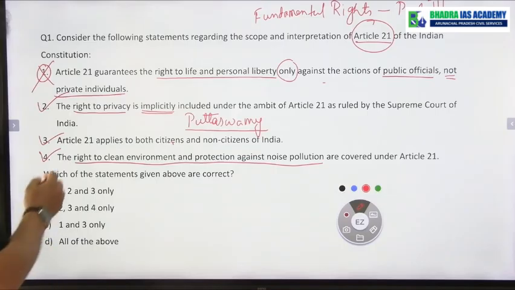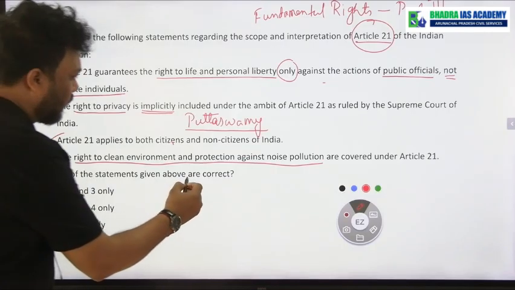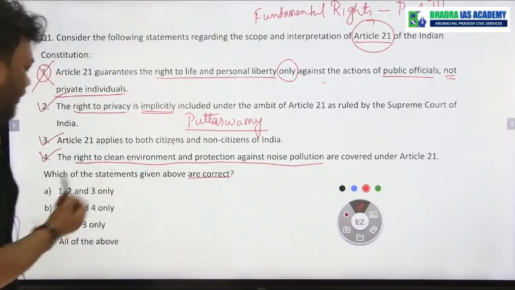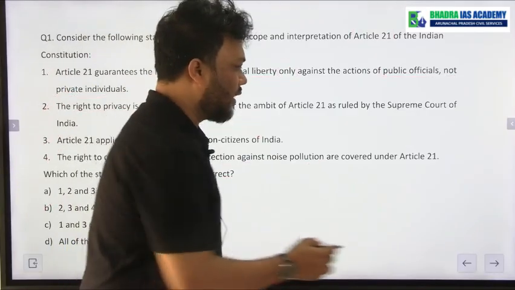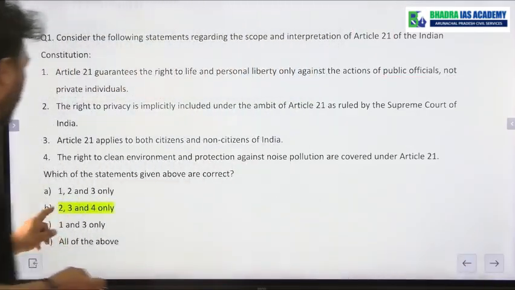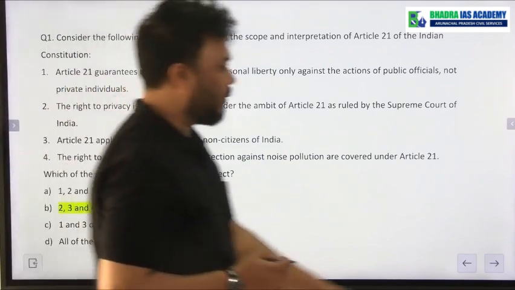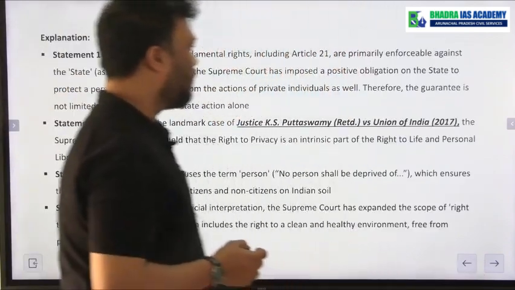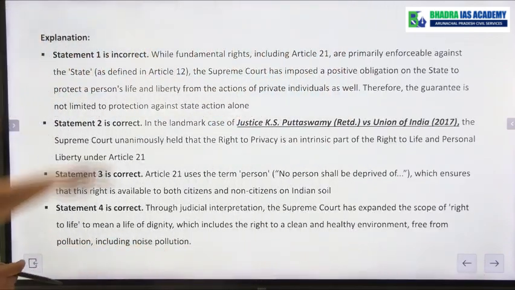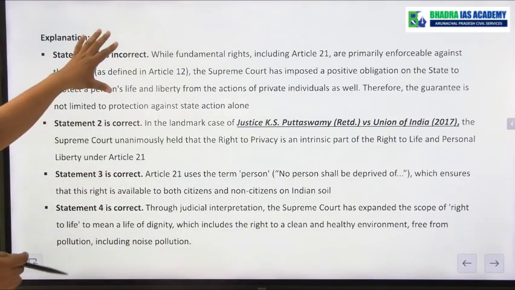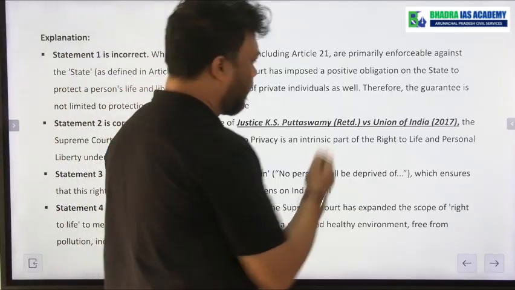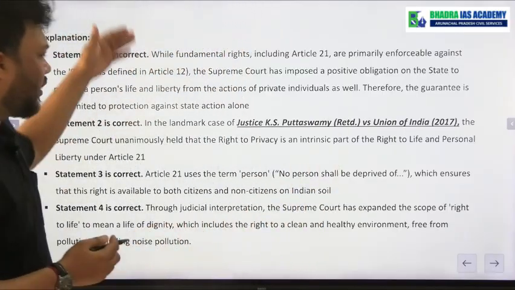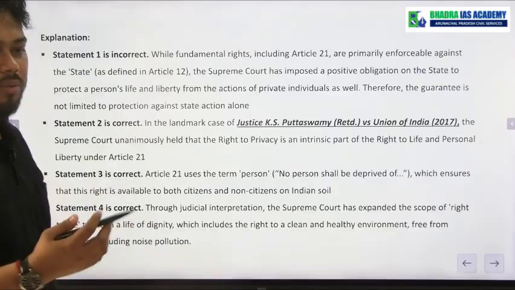So if you see in the question, it is asked which of the statements is or are correct. So 2, 3, 4. The correct answer will be 2, 3, 4. The detailed explanation is also available here. You can download the PDF from our comment section, and you can also read the explanation. Already I have explained the points, but you can also read these points.